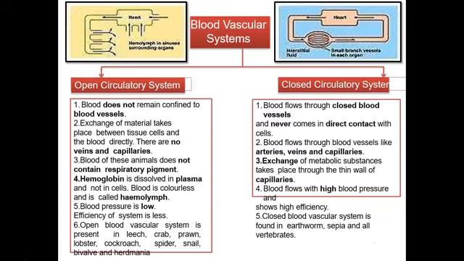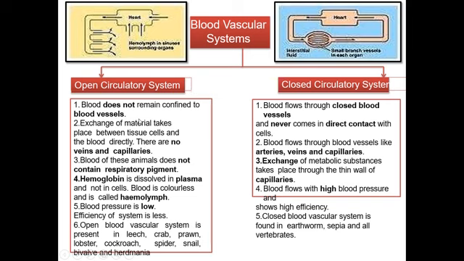Next, the blood vascular system is of two types. The first one is known as the open circulatory system, and the second one is known as the closed circulatory system. We'll start with the open circulatory system. Number 1, blood does not remain confined to the blood vessels.